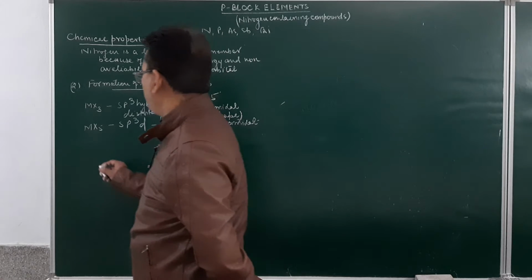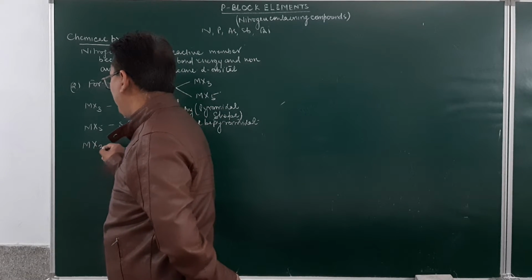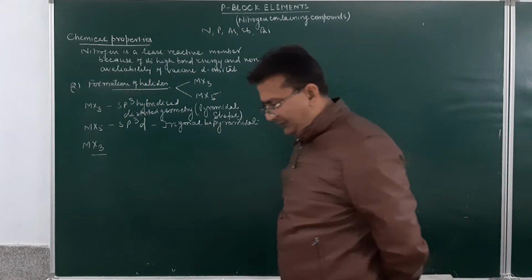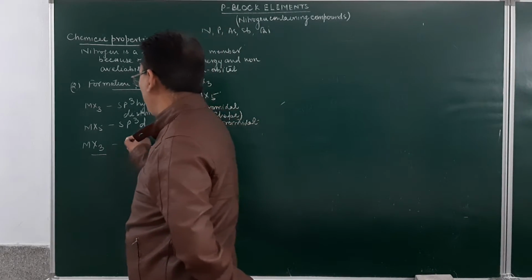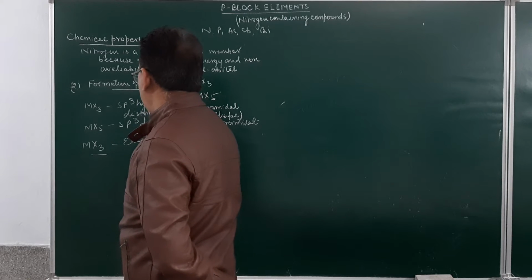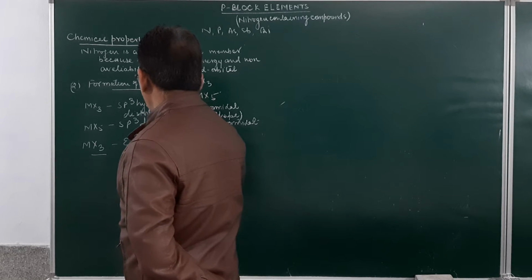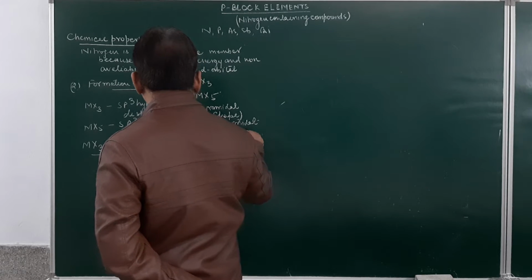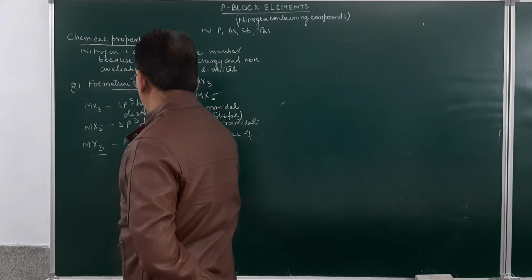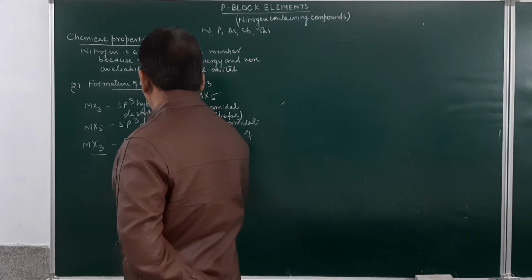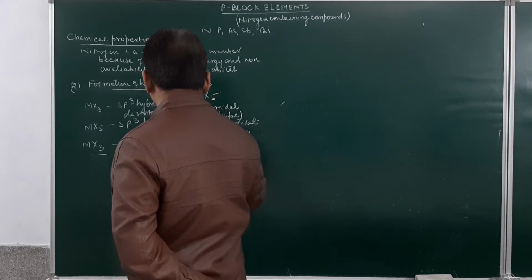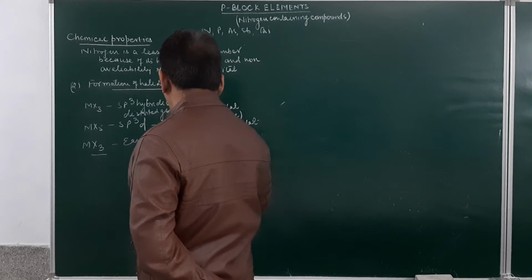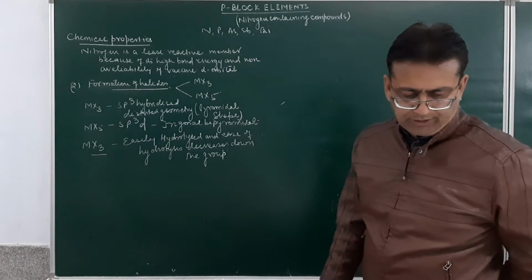So, trihalides of the type MX3 get easily hydrolyzed and the ease of hydrolysis decreases down the group.